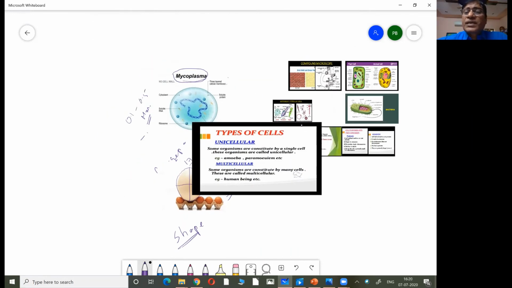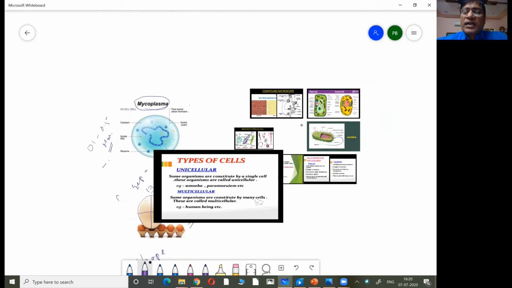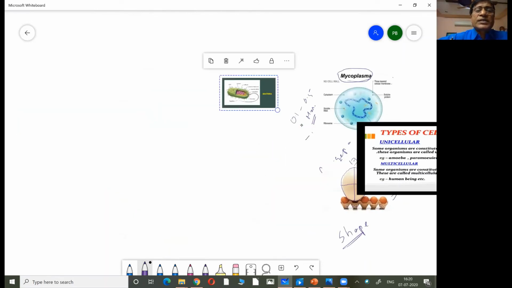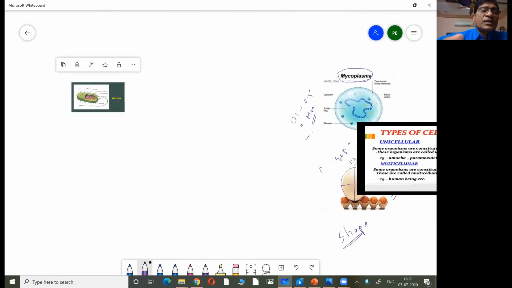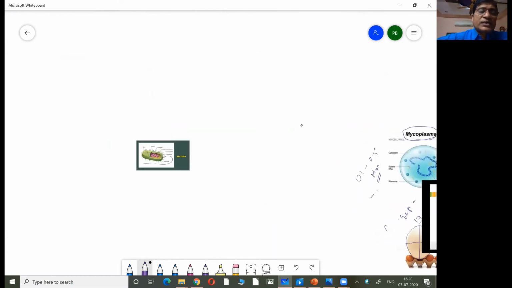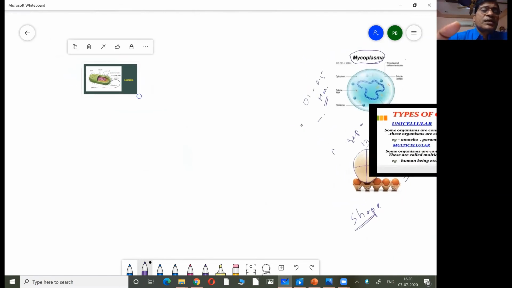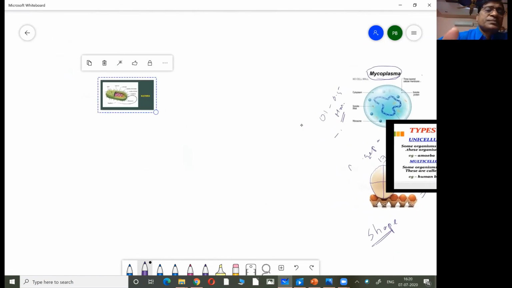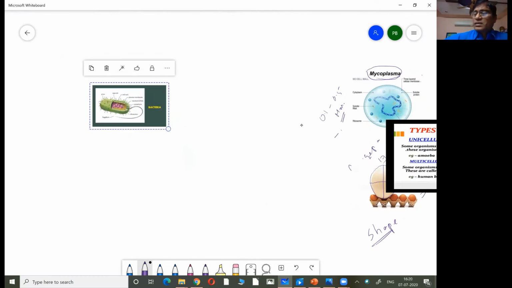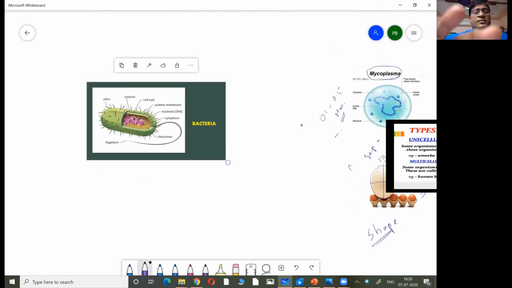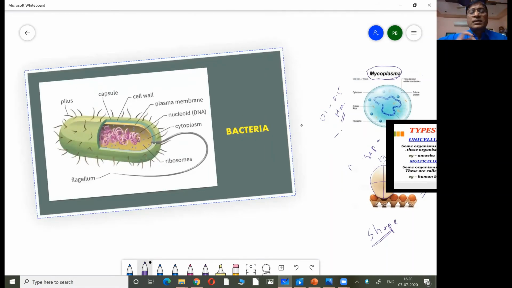Then next, one more difference is there. Some cells differ depending upon the organelles that are present. Here you are seeing a bacteria cell.